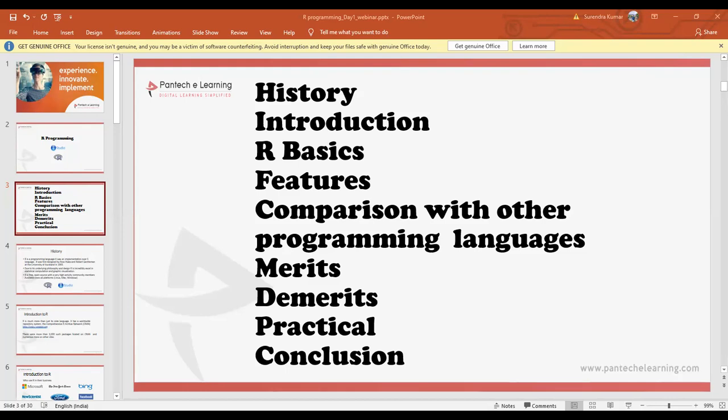It is open source and free software which has very large community support, so it can develop different packages and different models can be imported. It can work with a number of packages, libraries, and functions which are used to solve different problems. So this is the basic introduction about R.